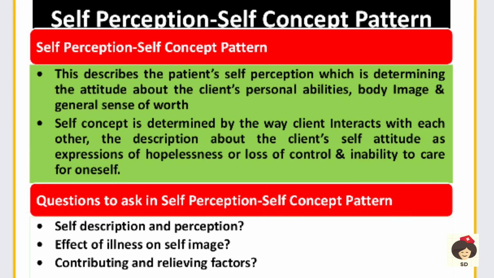Okay, and next is self perception and self concept. So this is what perception the person has about himself. Okay, the personality, his body image and his sense of worth. A person may, after getting disease, think, I am not of use to the society or community. So he may have so many problems in the mind. So you have to ask the patient if there are any problems in self perception.